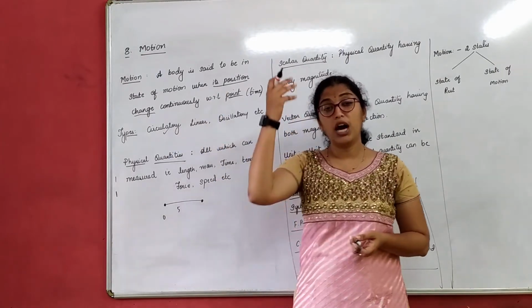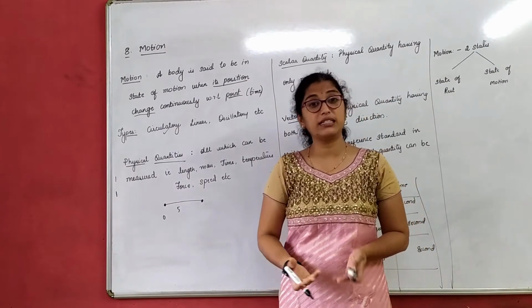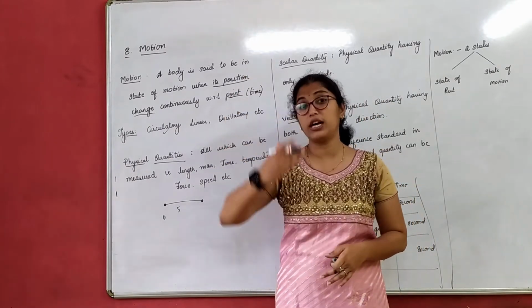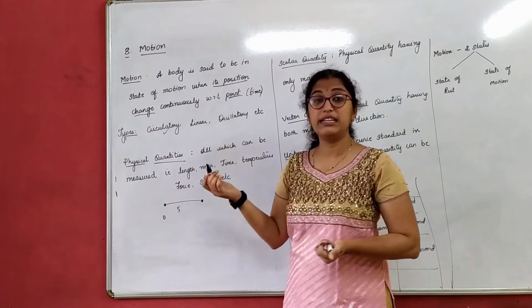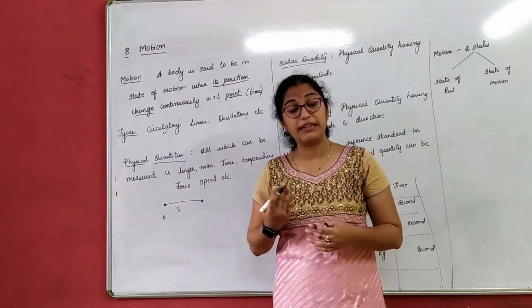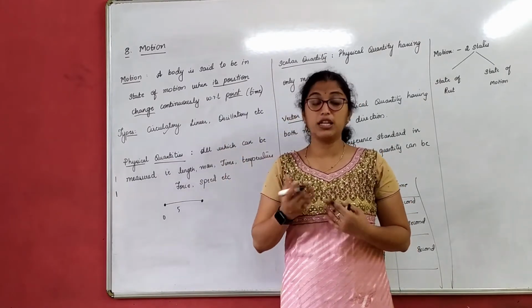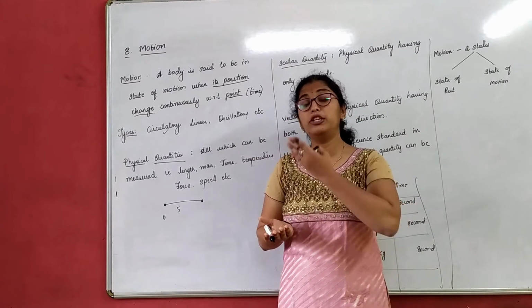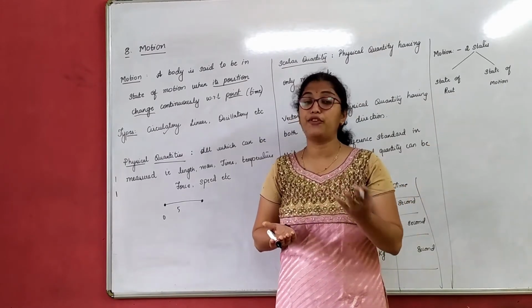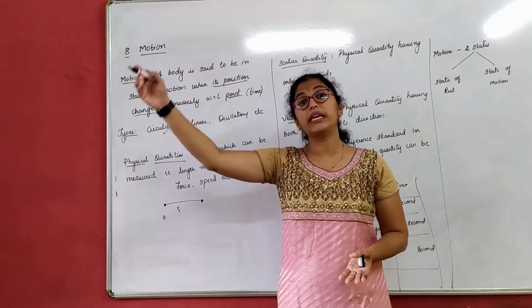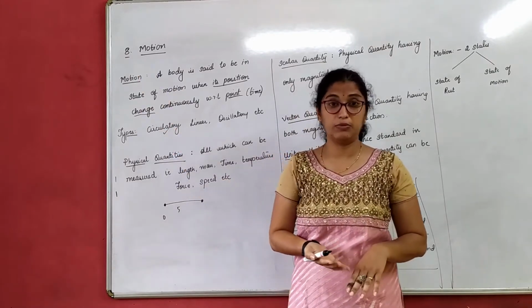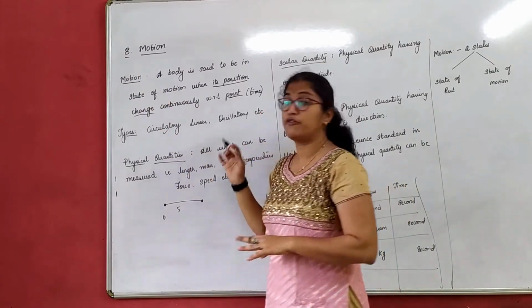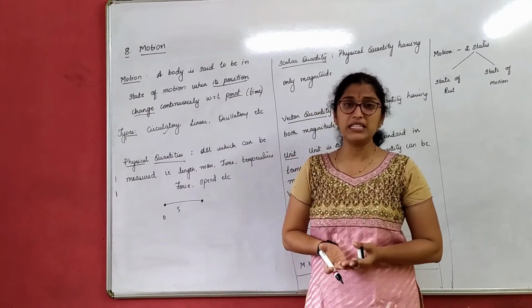Linear motion, a coconut falling from a tree is an example of linear motion, which comes in a straight line. Oscillatory motion, or you can say vibratory motion, is a to and fro motion. The pendulum of a clock can be an example of oscillatory motion. A swing can be an example of oscillatory motion. You have studied these types of motion in our previous classes.